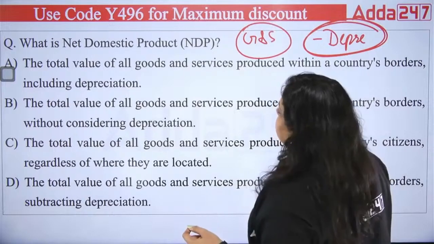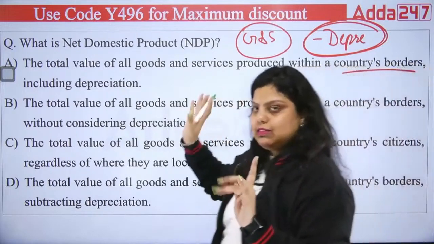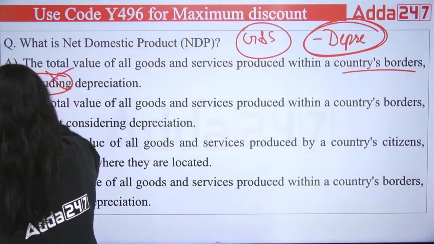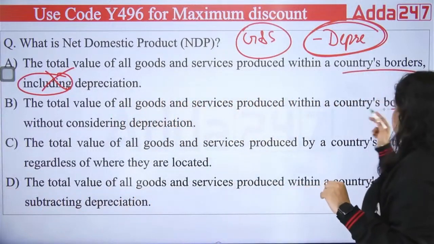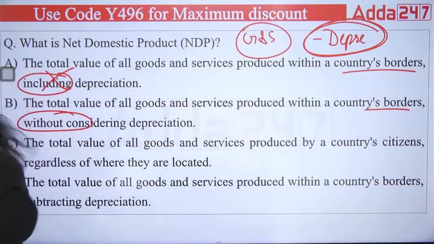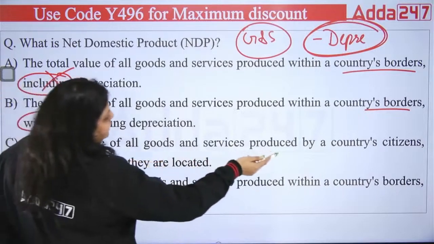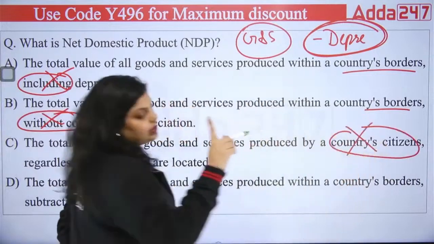So first is saying the total value of goods and services produced within a country's border. This is true. But including depreciation, you have to exclude. So first is not correct. Second is saying the total value of goods and services produced within the country. The first keyword we have got, but the second keyword is saying without even considering the depreciation. This is also not true. Then the total value of goods and services produced by country's citizens. Now we are not getting our first keyword here.